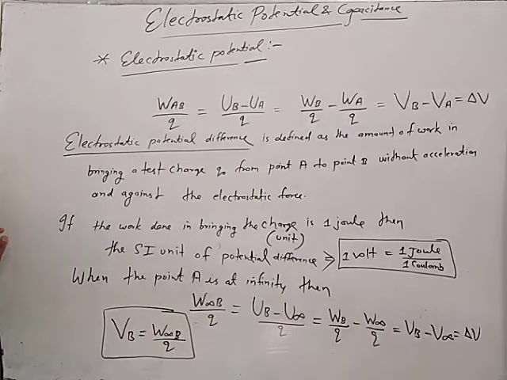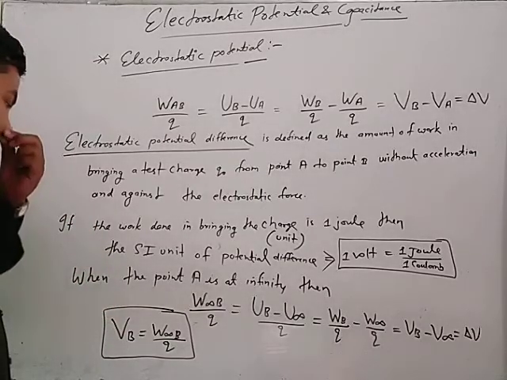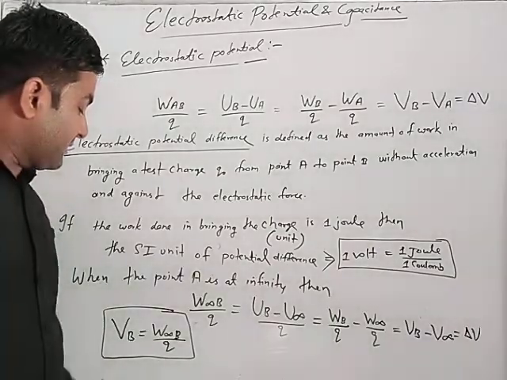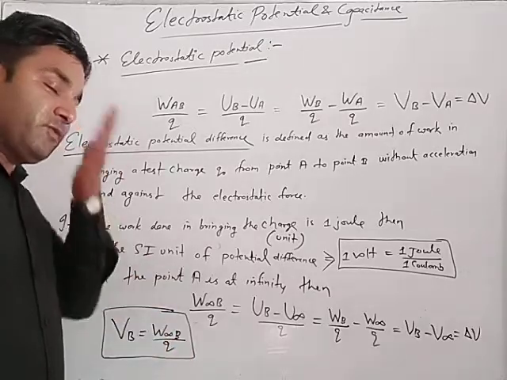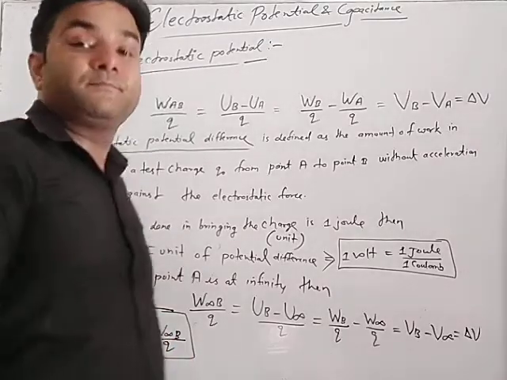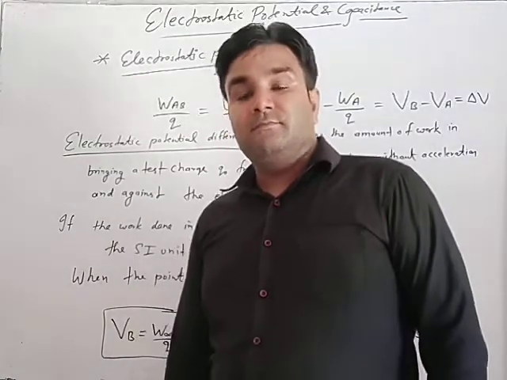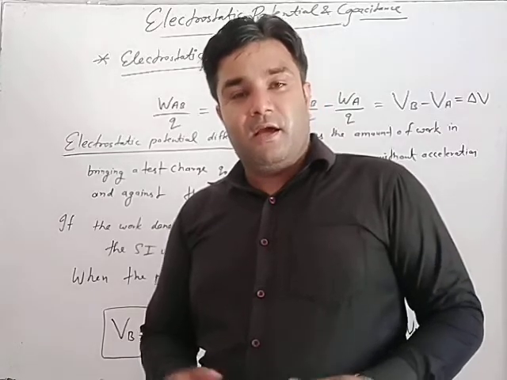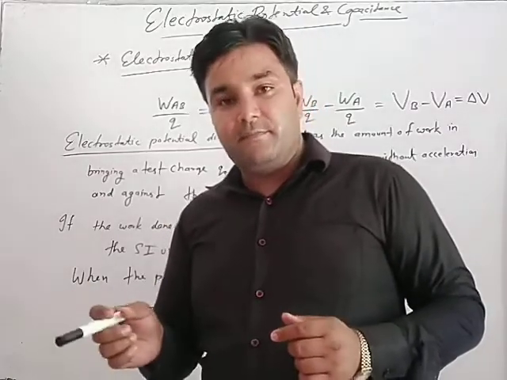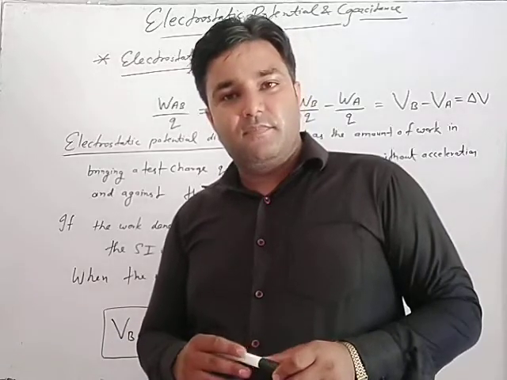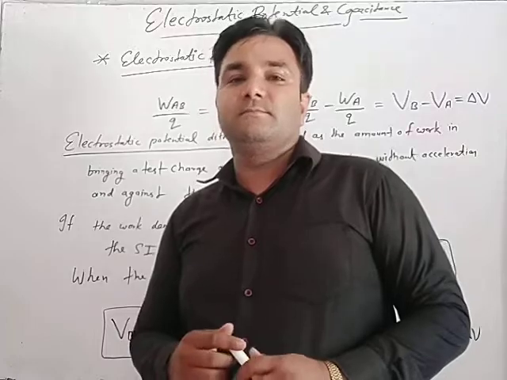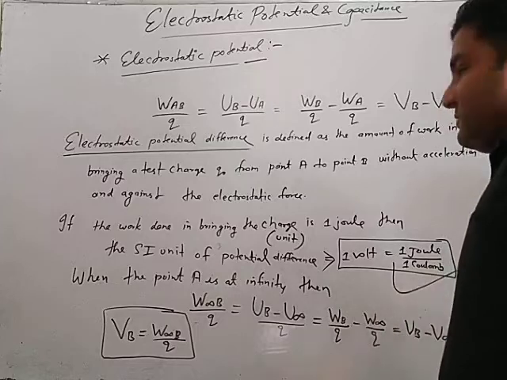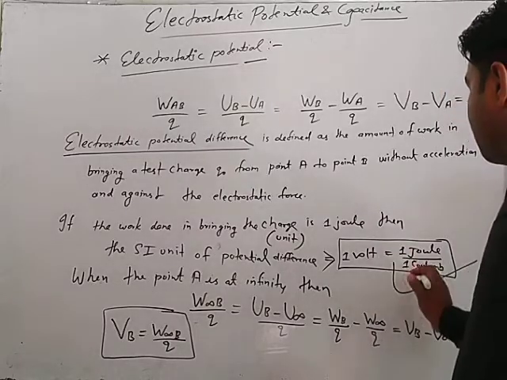This is the concept of electrostatic potential. Electrostatic potential means whenever the charge is brought from infinity to a particular point B against the electrostatic force and without accelerating, then the work done per unit charge is defined as the electric potential. And the unit of electric potential is the same as the unit of electric potential difference, that is joule per coulomb, or volt.